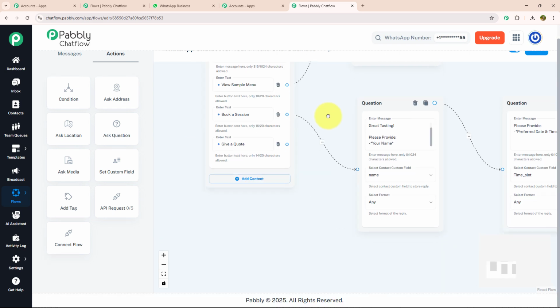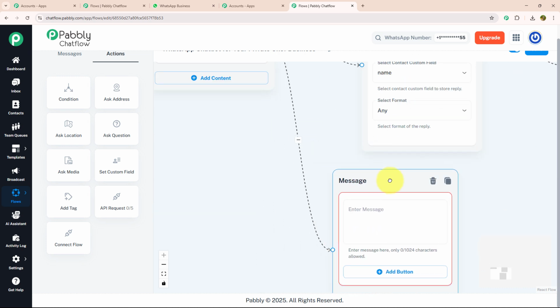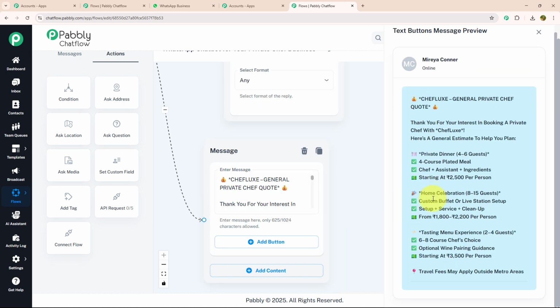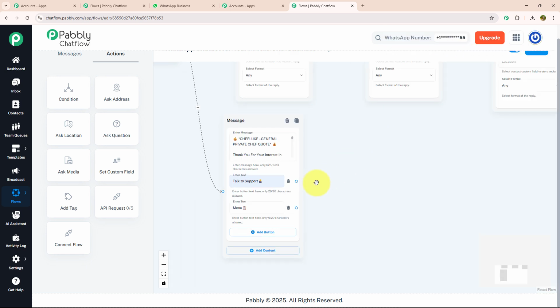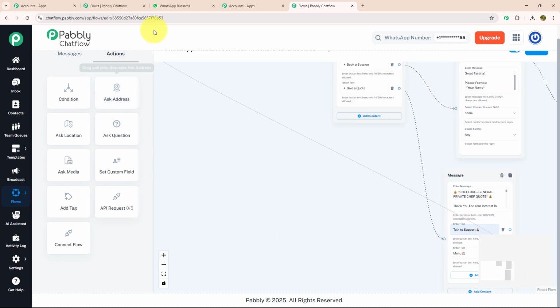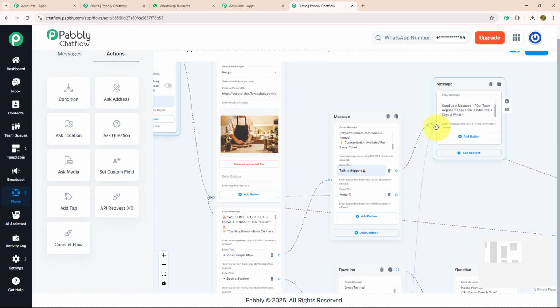support. Now for our last action button, which is give a quote, I'm going to drag and drop, select the text button and enter my message. Like this, where I have mentioned all the prices with the number of guests. And with that, I have also mentioned that a travel fee may apply outside the metro area. With that also, I have provided two action buttons, talk to support and menu. Again, I'm going to connect this menu button with our initial message, and I'm going to connect the talk to support button with the message that we have put for talk to support.